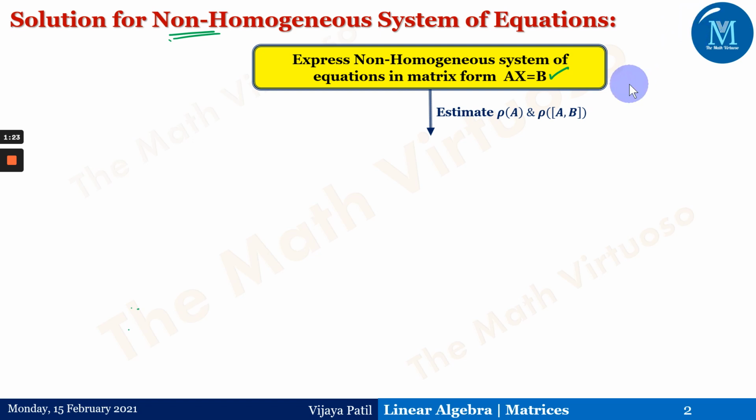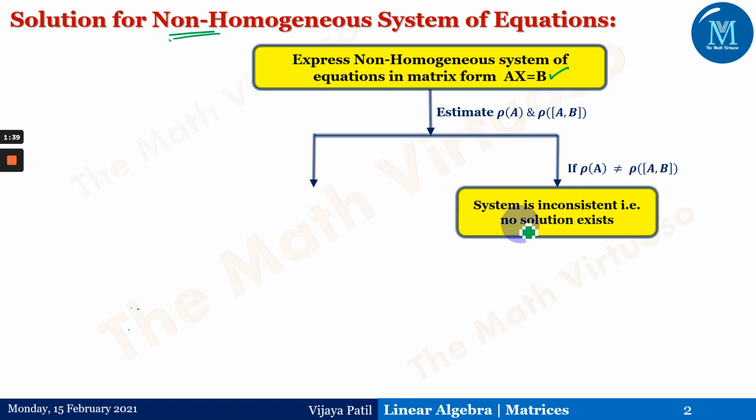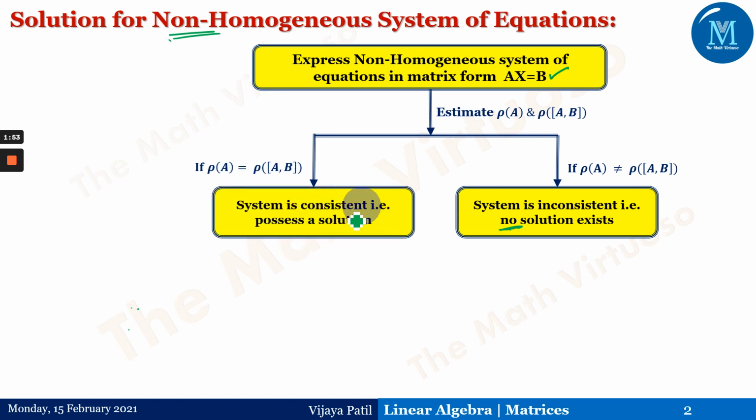Then two cases will arise for the rank of A and the rank of [A, B], that is, the rank of A and the rank of the augmented matrix. The first case: if they are not equal, rank of A is not equal to rank of [A, B], then the system is inconsistent. That is, no solution for this system of equations will exist. The second situation arises when the rank of A is equal to the rank of [A, B]. Then the system is consistent, that is, it will have a solution.